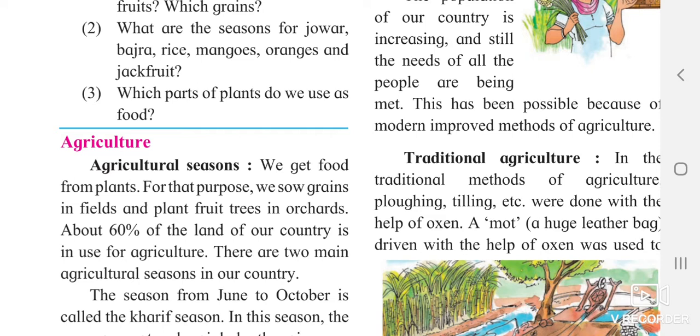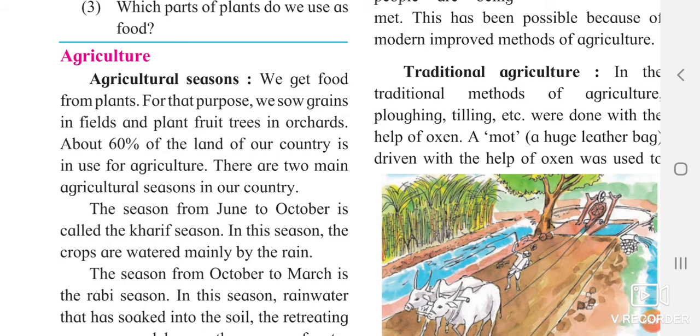What is the Kharif season? The season which occurs in the months of June to October. Why June to October? Normally you know that in this season there is rain. So that rainy season, from June to October, is called the Kharif season. In this season, crops are watered naturally by the rainwater. We are not giving extra water to the plants, and we are not using pipes either, because rainwater is falling on them.